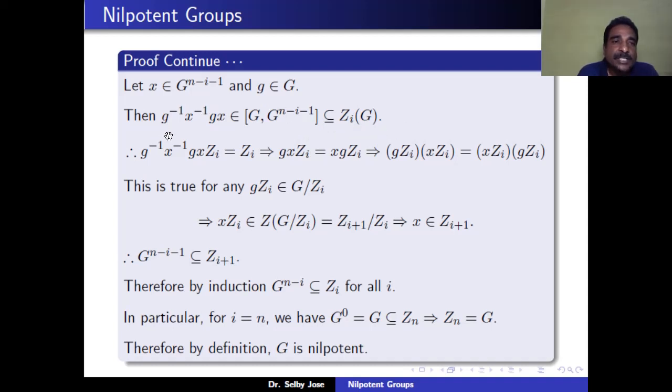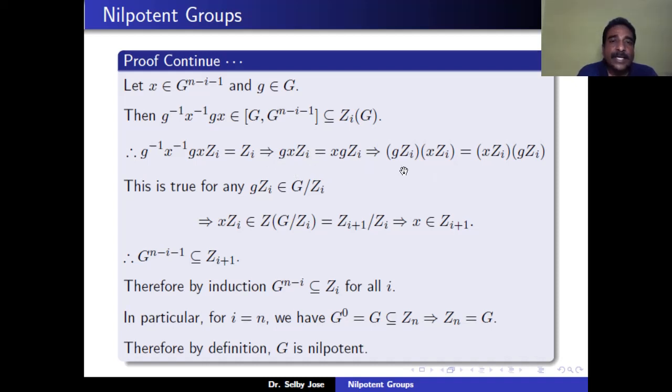That means g inverse x inverse gx belongs to Z_i(G). So the coset of g inverse x inverse gx in the quotient group G mod Z_i is equal to Z_i, which means that gx Z_i is equal to xg Z_i.